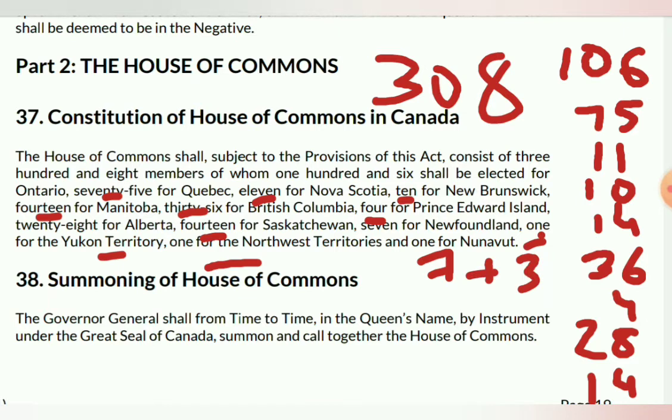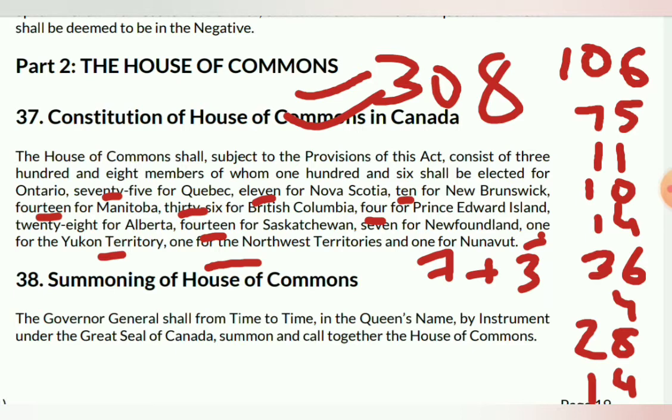If you total all this, you'll find there are 308 members that can be elected to represent their respective electoral divisions in the House of Commons in Canada.